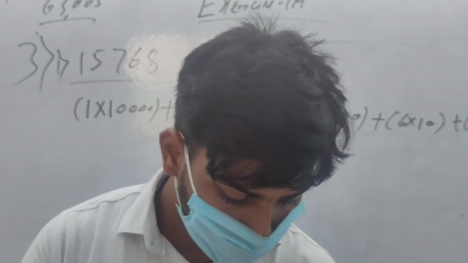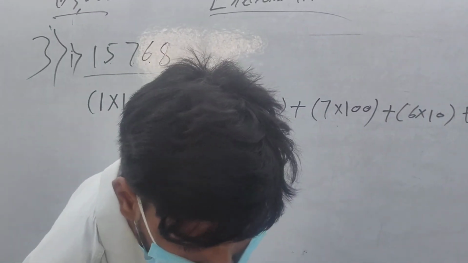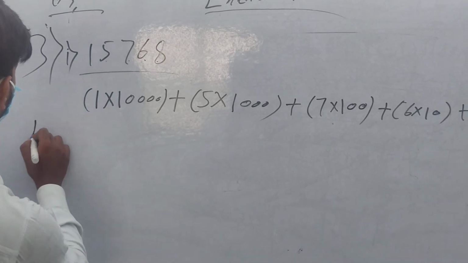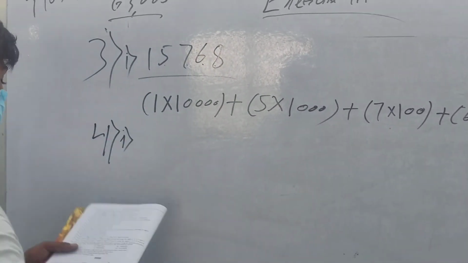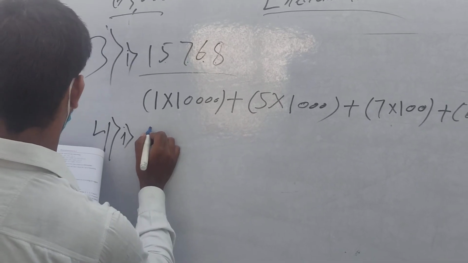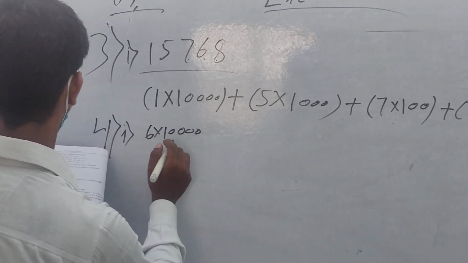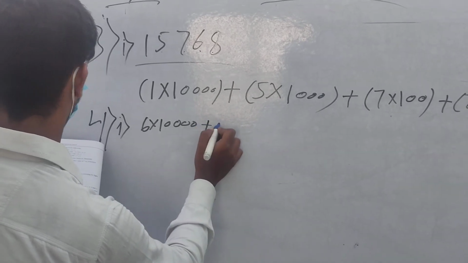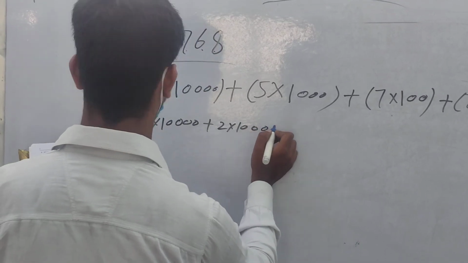And there is another question, number 4-1. The expanded form is given, we have to write it in number. The question is 6 into 1,000 plus 2 into 100. Sorry, 2 into 1,000.